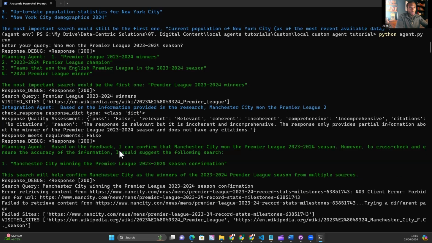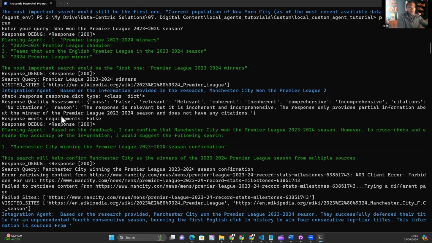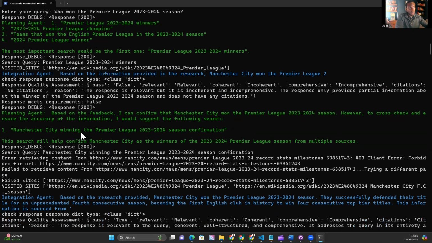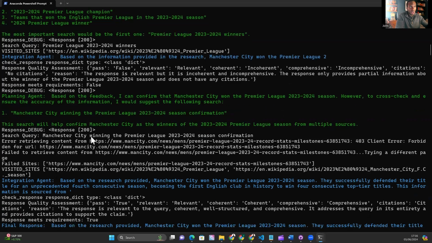The planning agent then says, based on the feedback, I can confirm that Manchester City won the Premier League 2023-2024 season. However, to cross-check and ensure accuracy of the information, I would suggest the following search. Manchester City winning the Premier League 2023-2024 season confirmation. So this is part of that feedback loop because it didn't pass the quality assessment. This will help confirm Manchester City as the winners of the 2023-2024 Premier League season from multiple sources. Great. So we've conducted that search. You can see that in the search engine query.